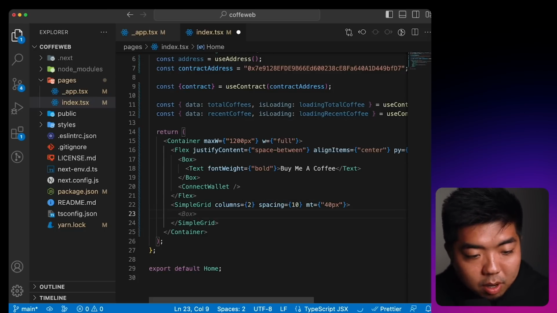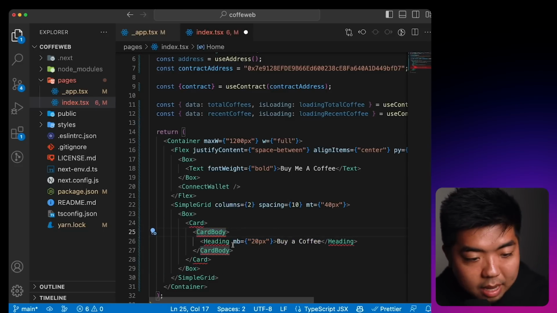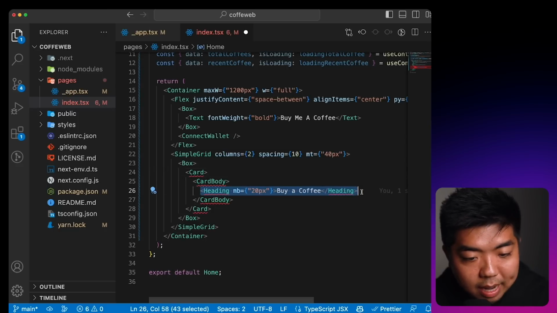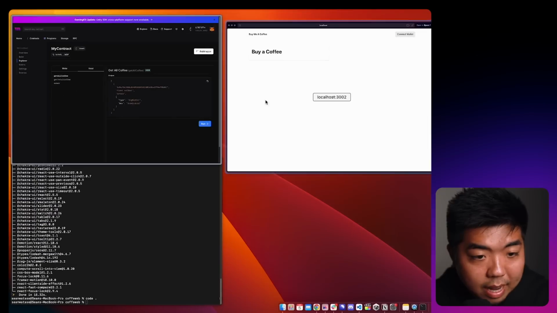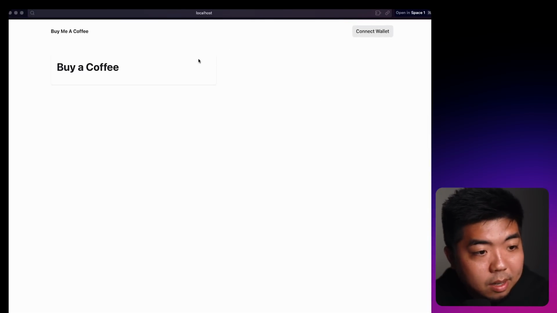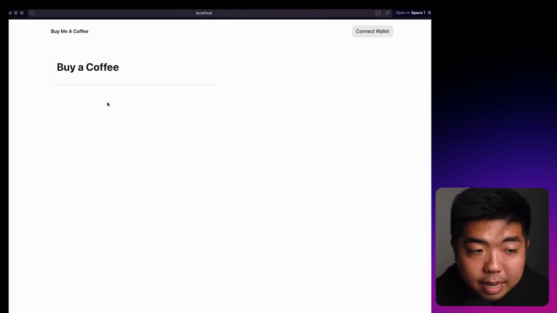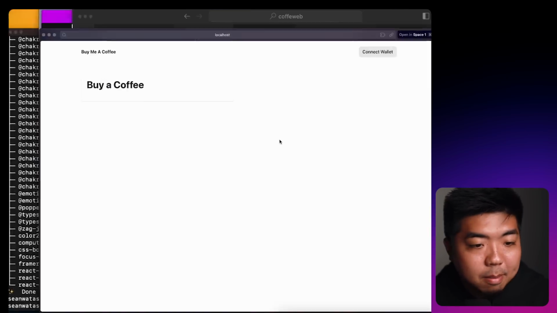On one side, I'm just going to create a box here. And in that box, we're going to create a card. And in that card, we're just going to have the title of Buy a Coffee. So if we save that and view our app, we can see we have our card on the left-hand side and it says Buy a Coffee. In here, we're going to add some input fields and a button for someone to purchase and tip us a coffee. And again, on the right-hand side, we will have the recent messages.